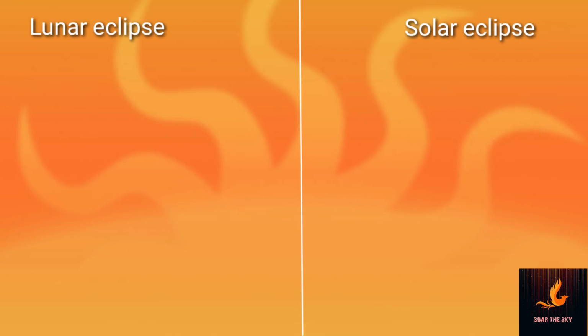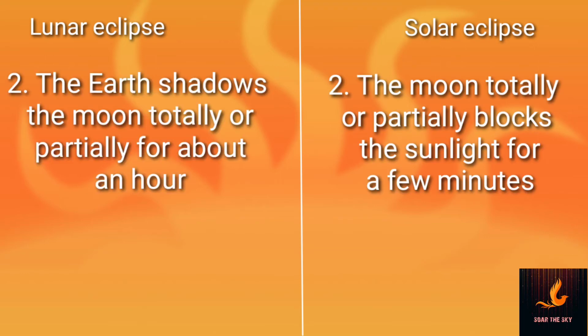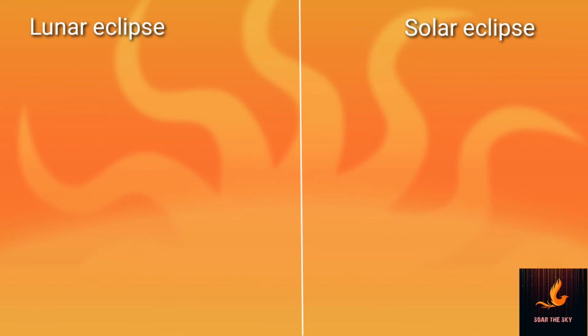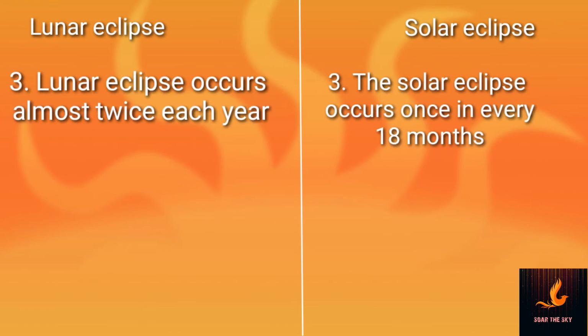Under lunar eclipse, the second point would be, in this case, the earth shadows the moon totally or partially for 1 hour or more than that. And for solar eclipse, the second point would be, in this case, the moon totally or partially blocks the sunlight for a few minutes. The third point is about the continuance or frequency of both of their occurrence.